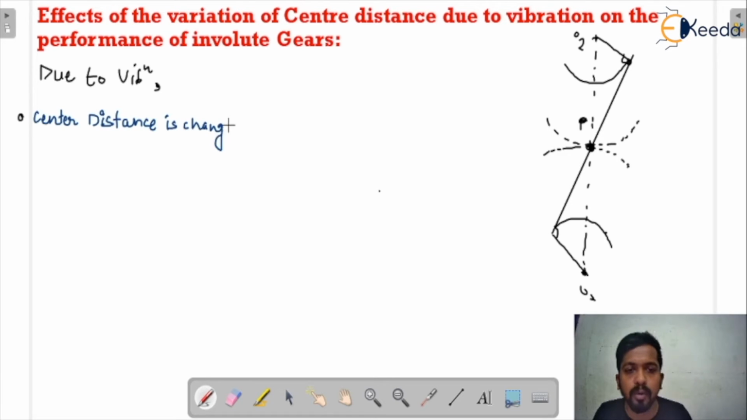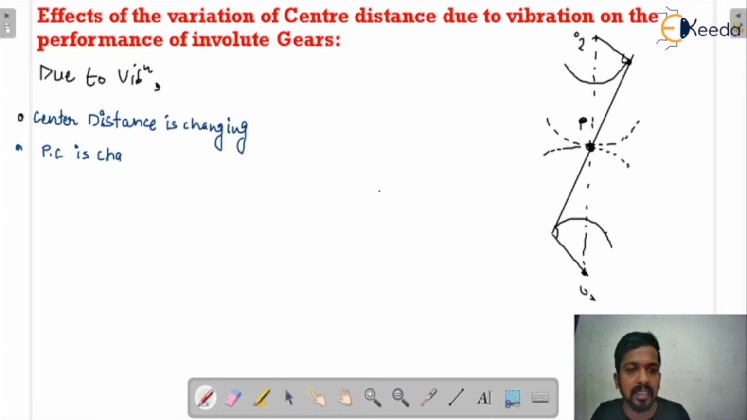Here I will show you why the gear is a positive drive. Even if there are vibrations, it would be a positive drive. Positive drive means there is no slip between the mating gears. If the center distance is changing, see here, the pitch circle will change, yes or no? Pitch circle is changing. If the center distance is changing, the pitch circle is changing.